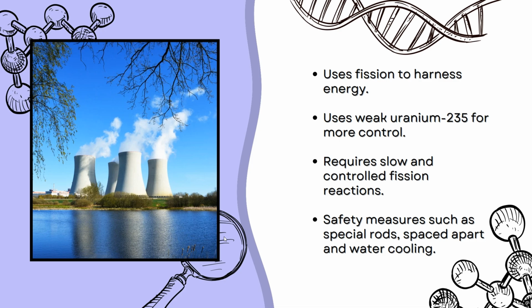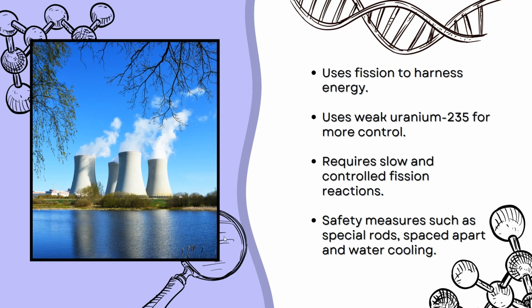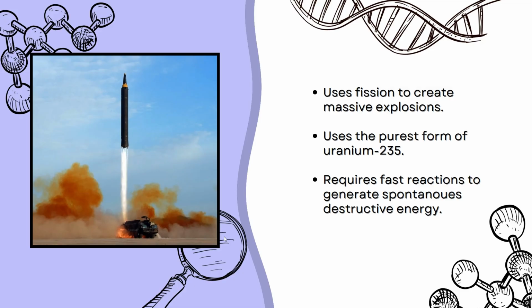Nuclear plants have even more measures to ensure slow and controlled fission reactions, such as putting the uranium in special long rods, spacing them apart, and cooling them with water. Nuclear weapons utilize uranium-235 and use the purest form possible. This is because their goal is to create catastrophic explosions, and the purer the uranium, the more violent and spontaneous it is. Nuclear weapons have no need for safety measures, so the uranium is put in a way that will allow it to react uncontrollably at the peak of explosion.